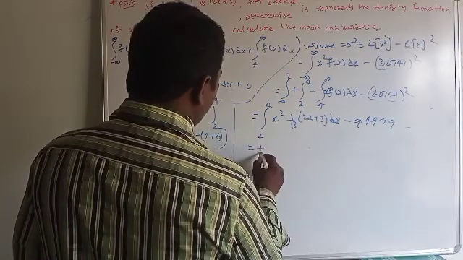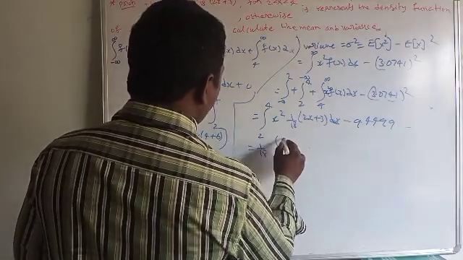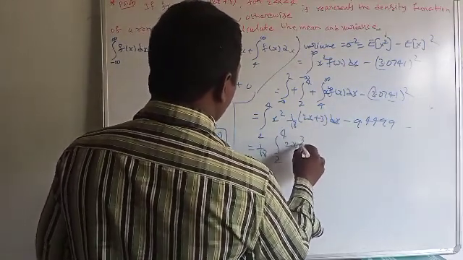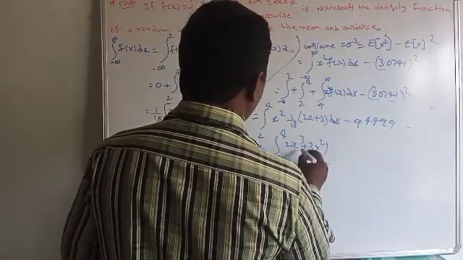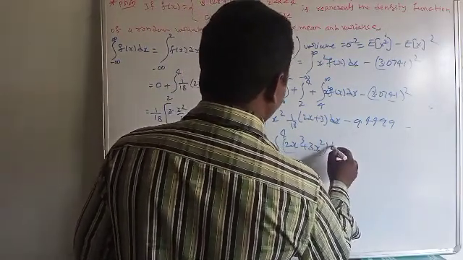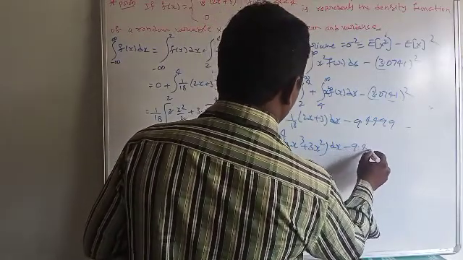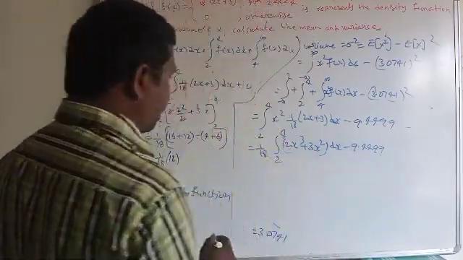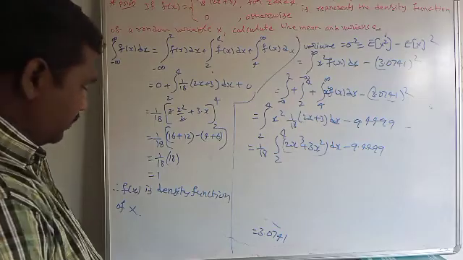Here 1 by 18 is constant. Integral 2 to 4 of 2x cube plus 3x square dx, minus 9.4499.